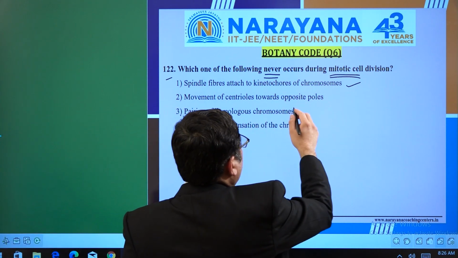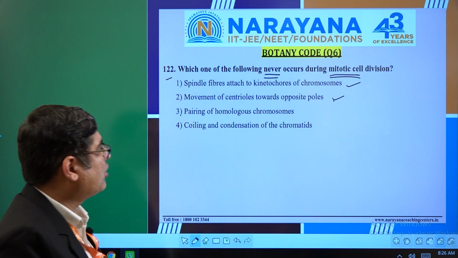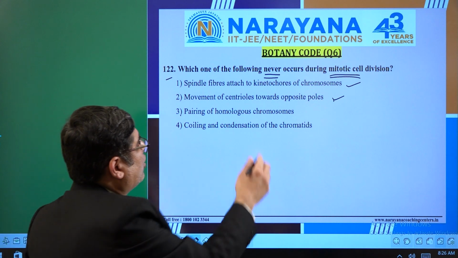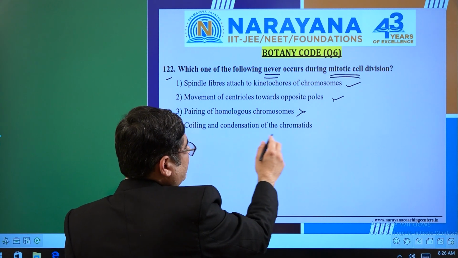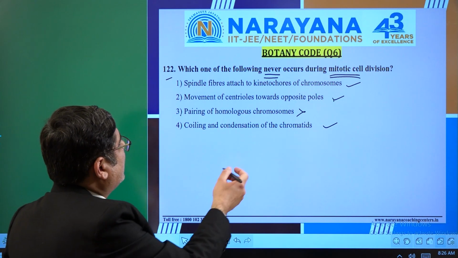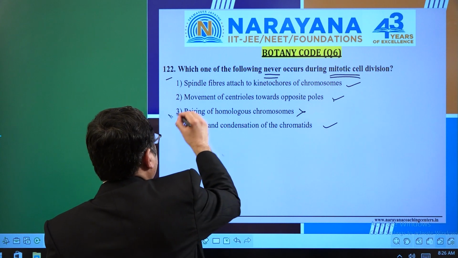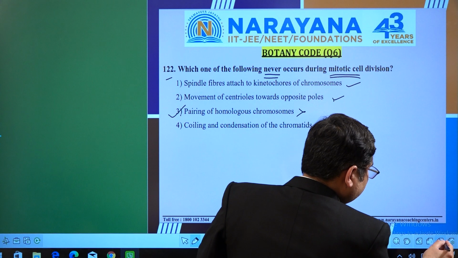Movement of centriole toward opposite pole happens in the anaphase. Here we go: pairing of homologous chromosomes occurs in meiosis, not in mitosis. So of course it is the wrong statement. Then coiling and condensation of the chromatid happens, of course, in prophase. So since it is asking never, I should go with option number 3. Here we move on to the next question.